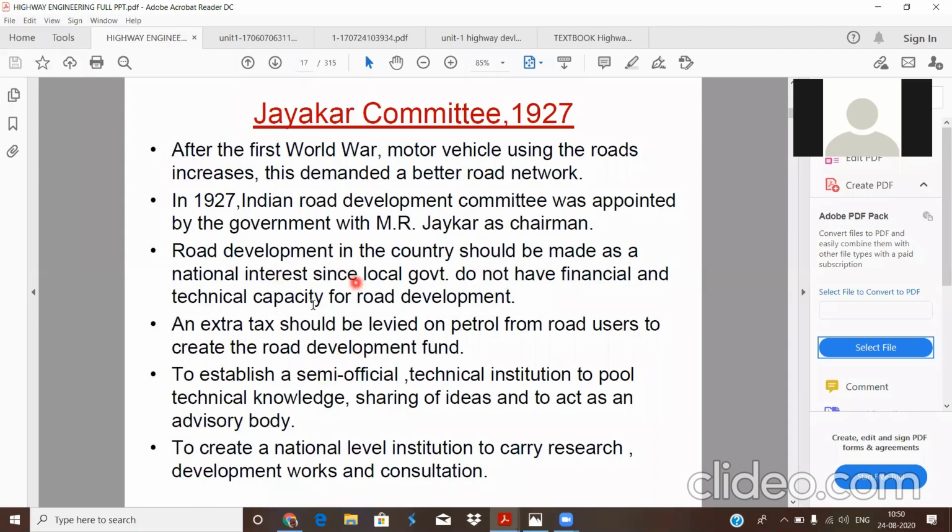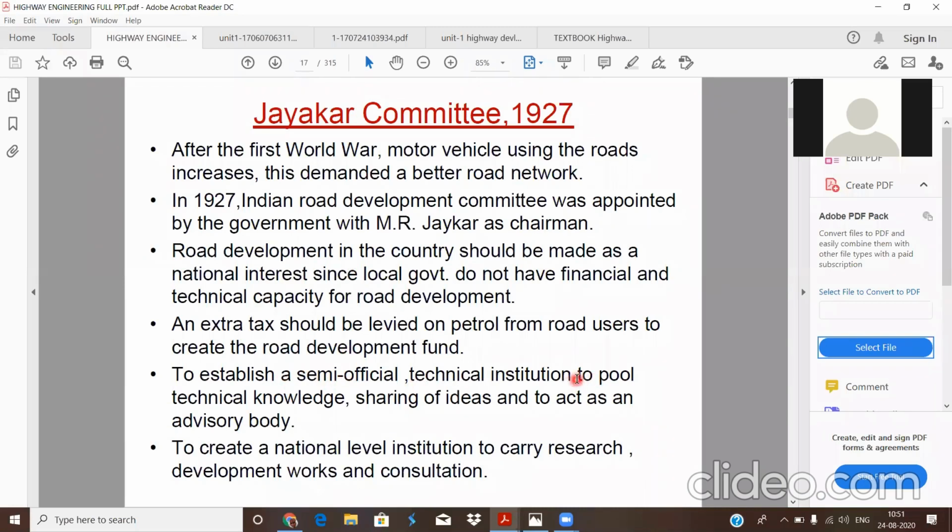The central government also doesn't have the funds for the development of roads. So in order to develop roads, we need an amount, or a fund. The fund will be obtained from the tax laid on petrol, at some cost per liter. Due to the tax, we get the fund, and this fund will be used in the road development plans.